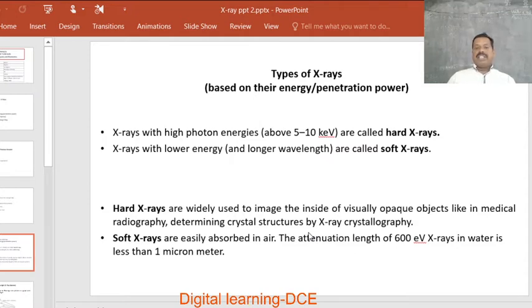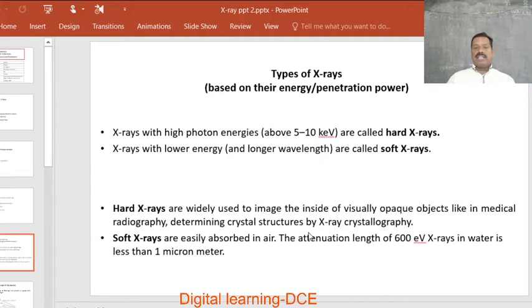Another classification is soft X-rays. Soft means less energetic X radiations. X-rays with lower energy or longer wavelength are called soft X radiations.